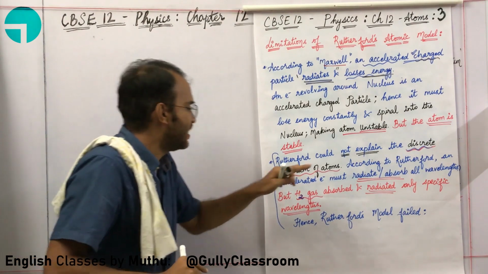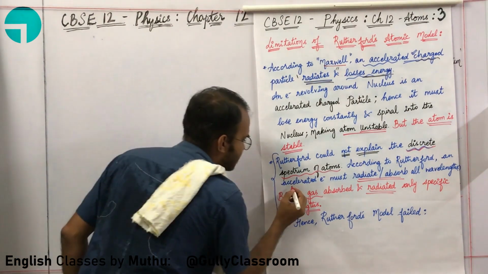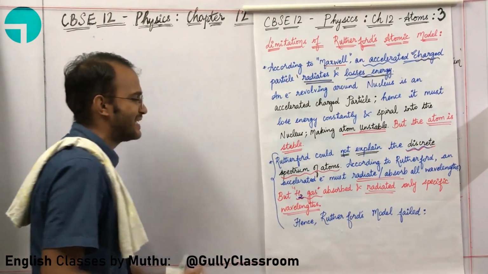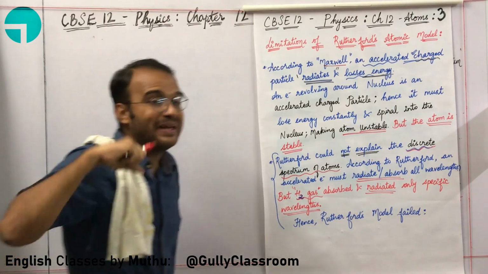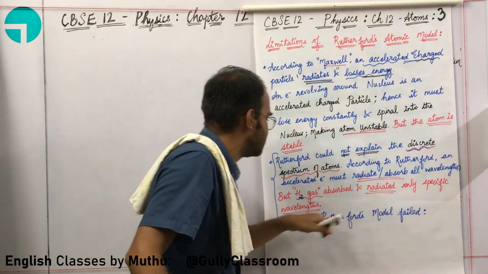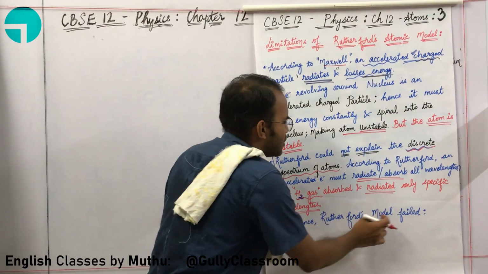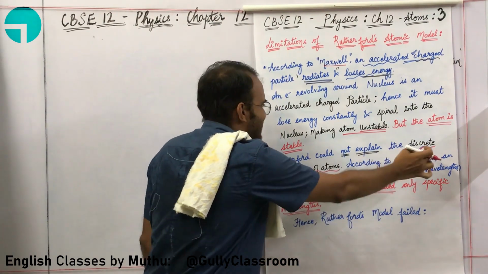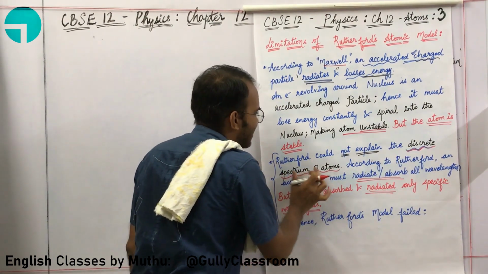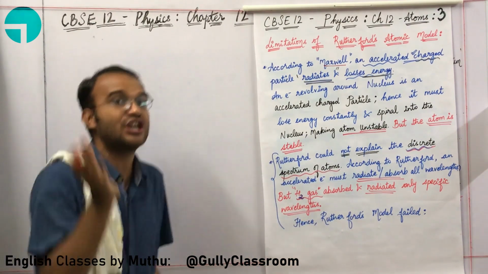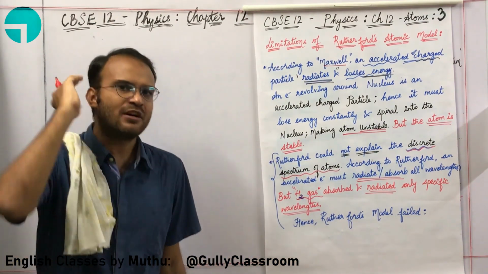But when they do the experiment with H2 gas, hydrogen gas absorbs and radiates only specific wavelengths. Rutherford was not able to explain why a discrete spectrum of the atom is happening and not a continuous spectrum.